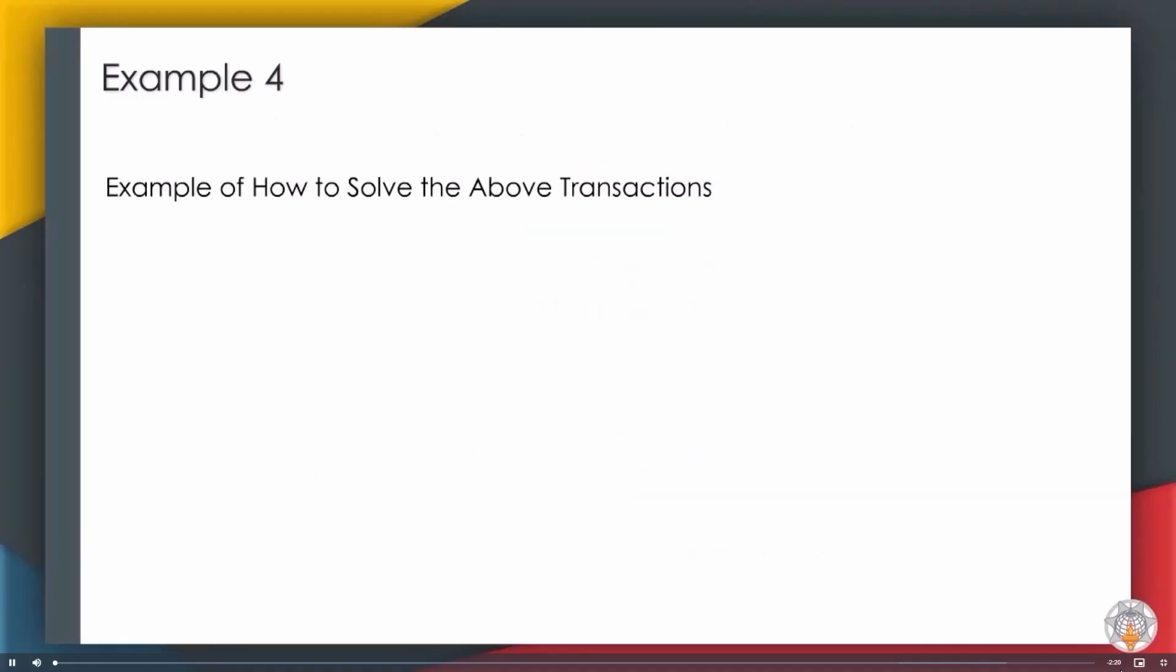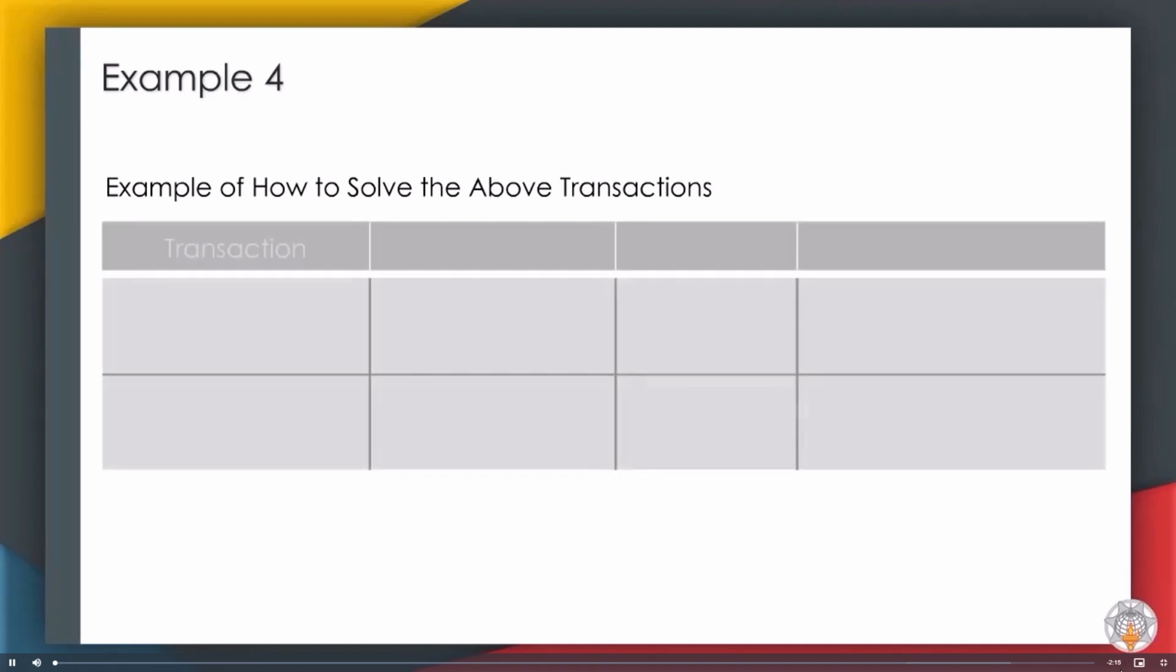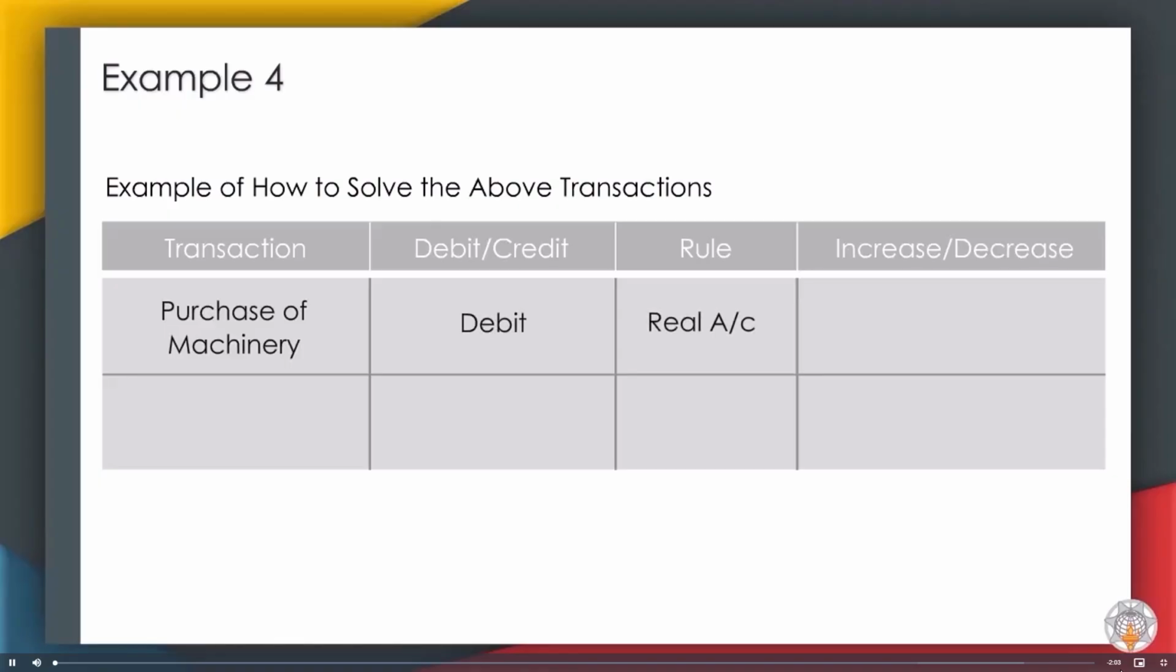Example of how to solve the above transactions. Transaction, debit or credit, rule, increase or decrease. Purchase of machinery: debit, real account, increase. Payment through cash: credit, real account, decrease.